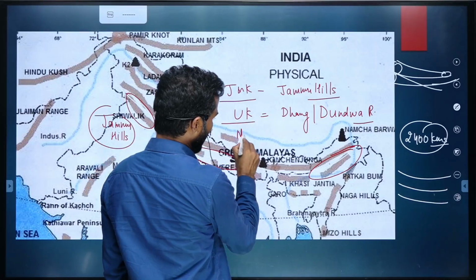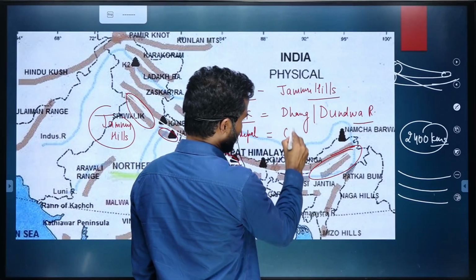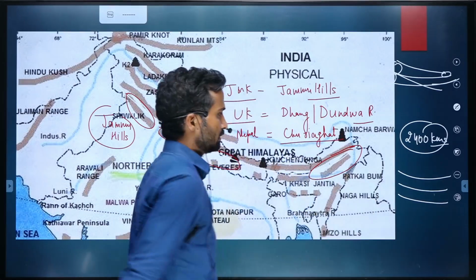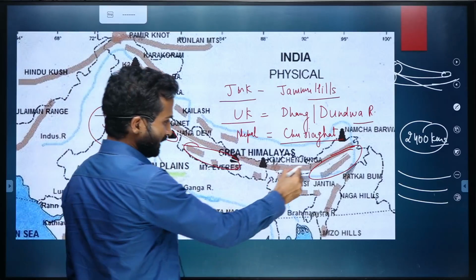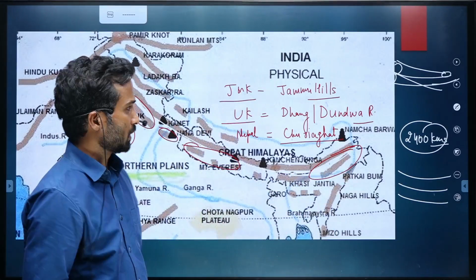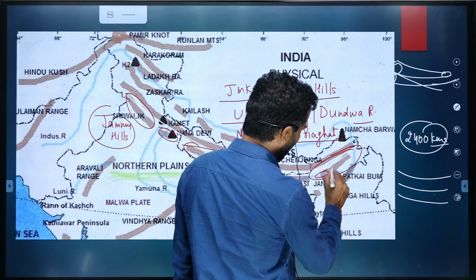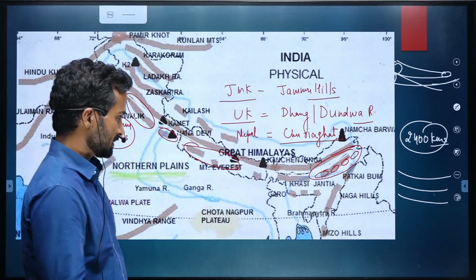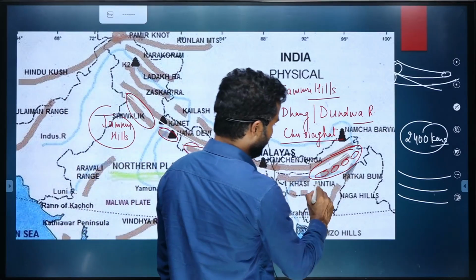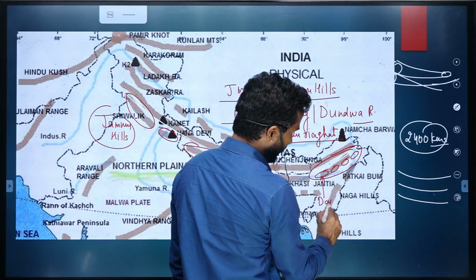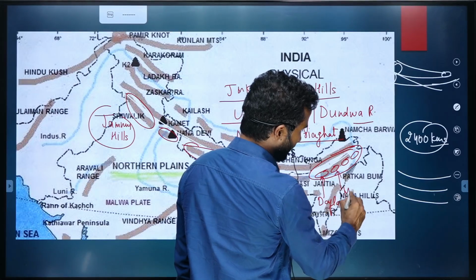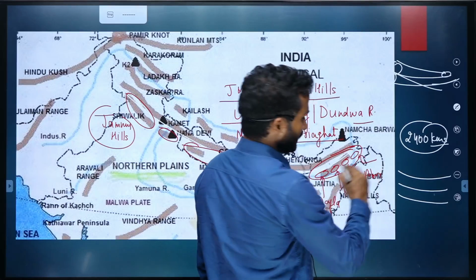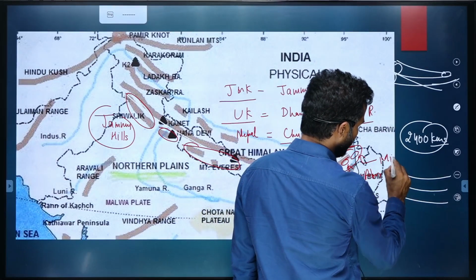And then in Nepal, the Shivalik Range is known as Churiya Ghat. And then in Arunachal Pradesh, it has a number of names. Actually, this is highly dissected. There are 4 important ranges present in Arunachal Pradesh, and from west to east, if I name them, this one is Dafla, this one is Miri, and this is Abor, and the easternmost is Mishmi.